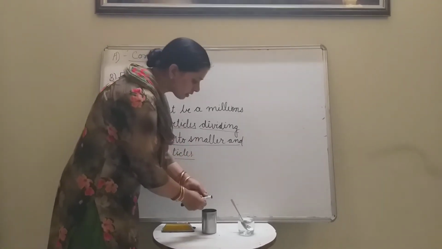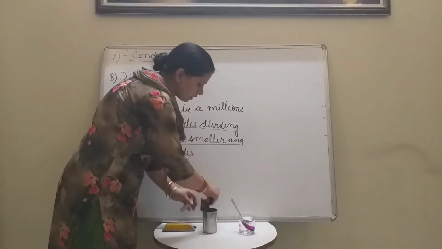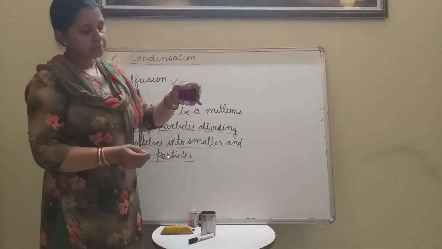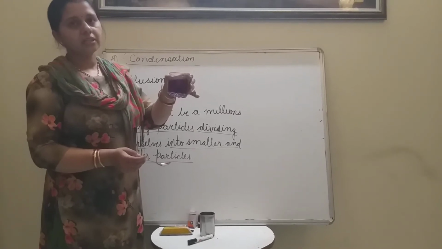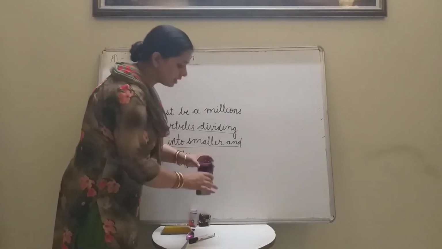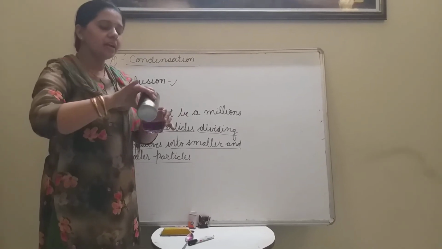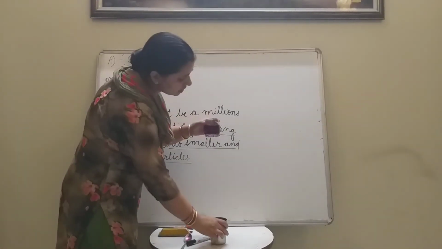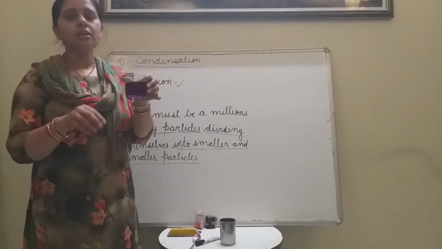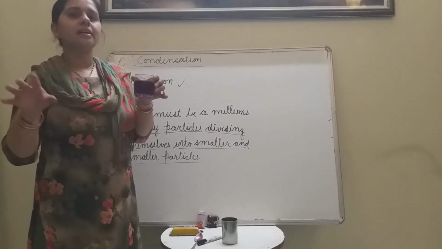If we add a small amount of potassium permanganate in the glass, the particles mix very fast. When we add it into another glass filled with water, the color is not changing, and when we add more water, the color will change, becoming lighter and lighter.